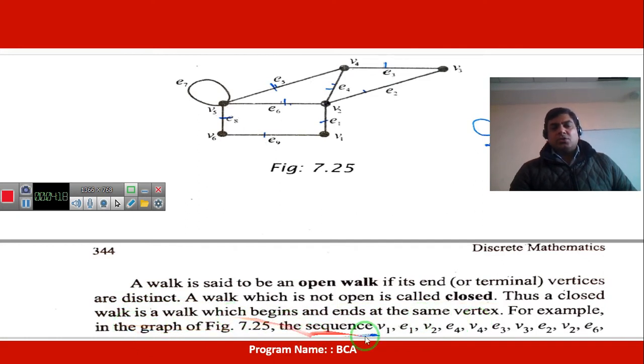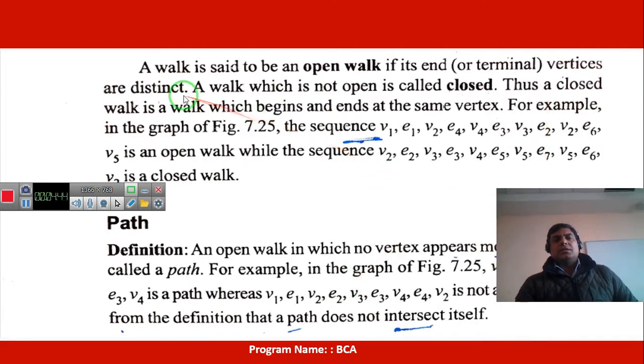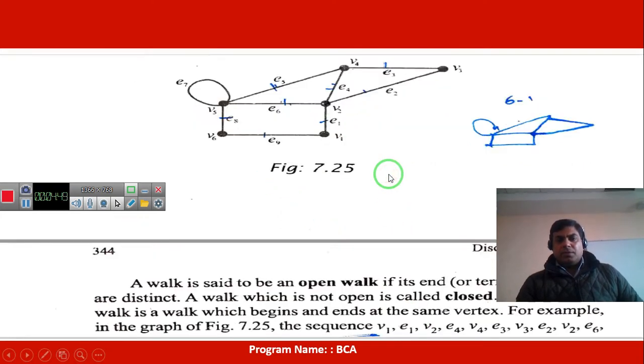For example, the sequence v1 e1, v2 e4, e4 v4, v4 e3, e3 then v3, e2 v2, e6 v5, v6 e9 and v1. But what we have discussed with e6 and v5 is an open walk. From e6 and v5 we have started from v1 and ended with v5. So this is called open walk.